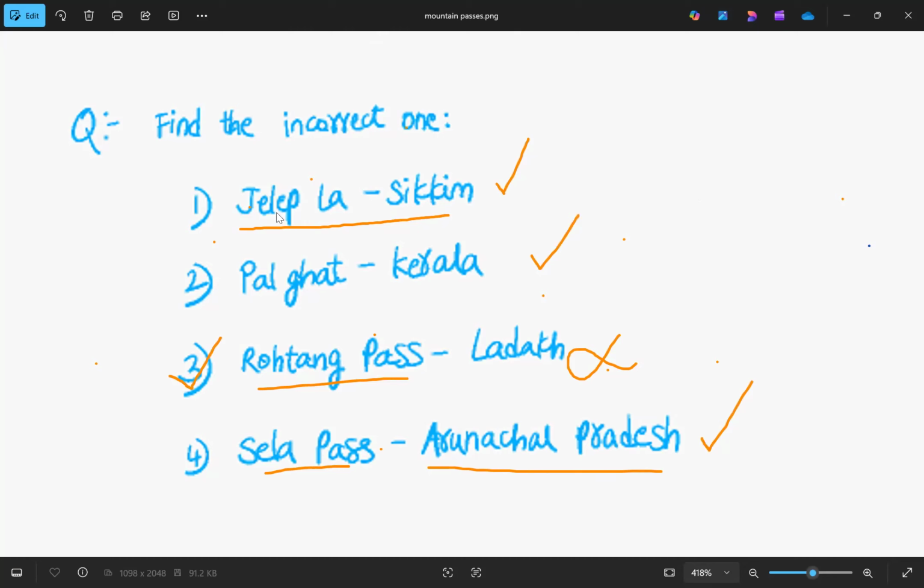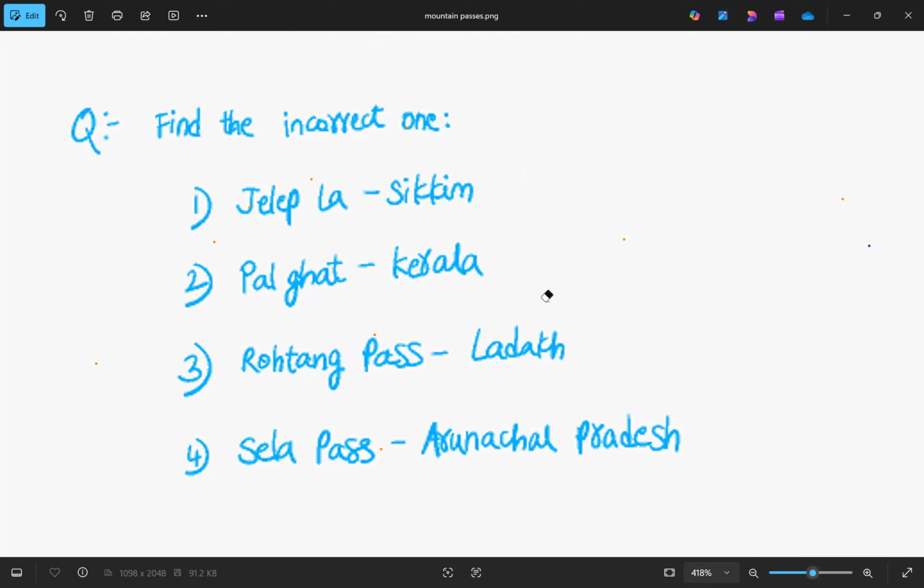Mostly, remembering mountain passes and where they are located is important regarding FCAT. Like if you go through one state, how many passes are there? That is most important. And on the supplementary side, you can read what each connects. Like if Zojila is given, it connects both Srinagar and Leh. If Palghat is given, it connects Kochi and Chennai. If Senkota Pass is given, it connects Thiruvananthapuram and Madurai. Those topics come later, but remembering where the passes are located in each state is important in learning the mountain passes of India for the FCAT examination.